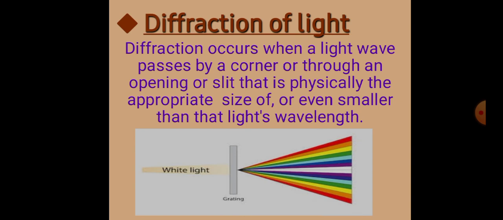The next point is diffraction of light. Diffraction occurs when a light wave passes by a corner or through an opening or slit that is physically the approximate size of, or even smaller than, the light wavelength.